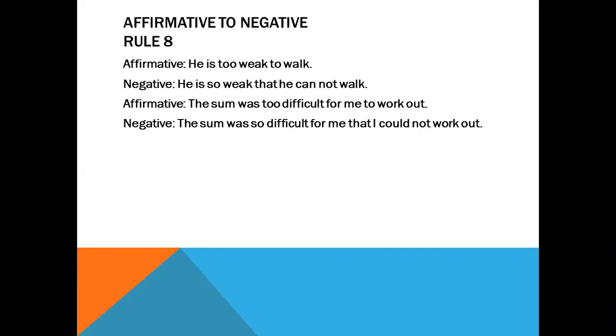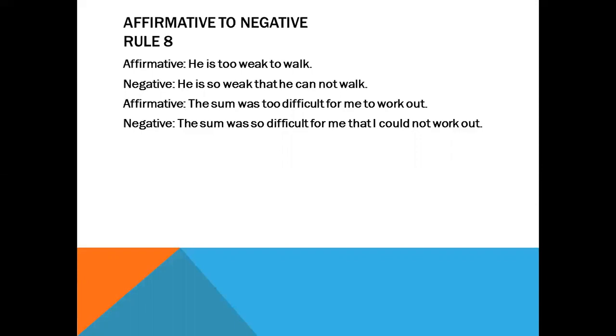Dear all, first notice the example of the affirmative sentence. Here, he is too weak to walk. How will you change it into a negative sentence? That is, he is so weak that he cannot walk. Observe very carefully. Here, the affirmative sentence is a simple one and the negative sentence is a complex one.